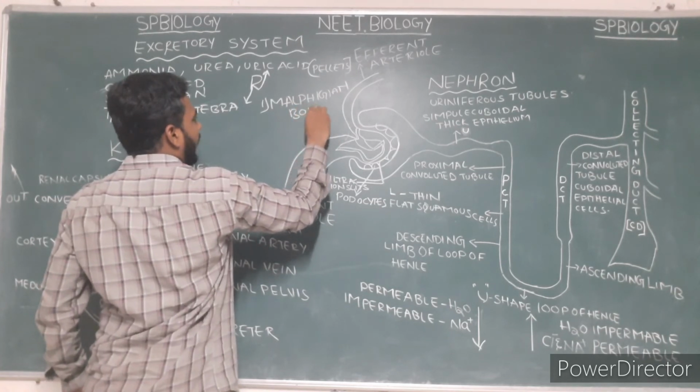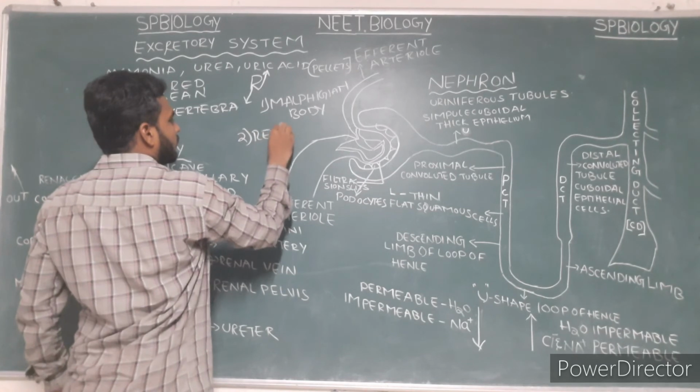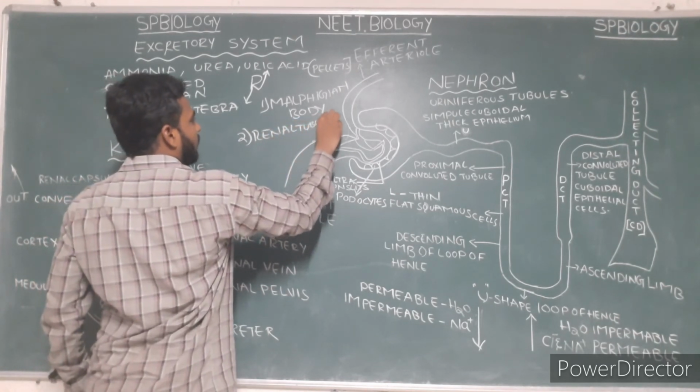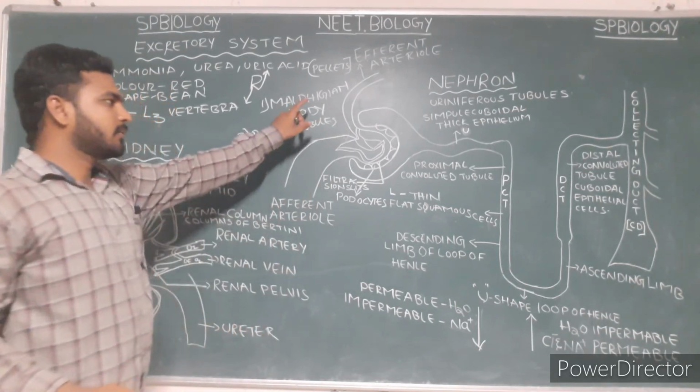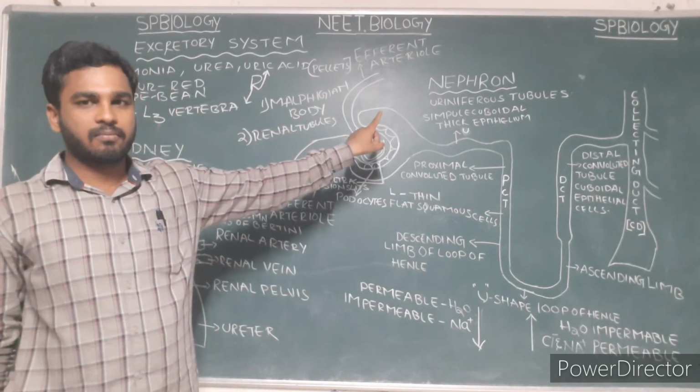The Malpighian body and the renal tubules are the two main parts in the nephron. Malpighian body is equal to glomerulus plus Bowman's capsule.